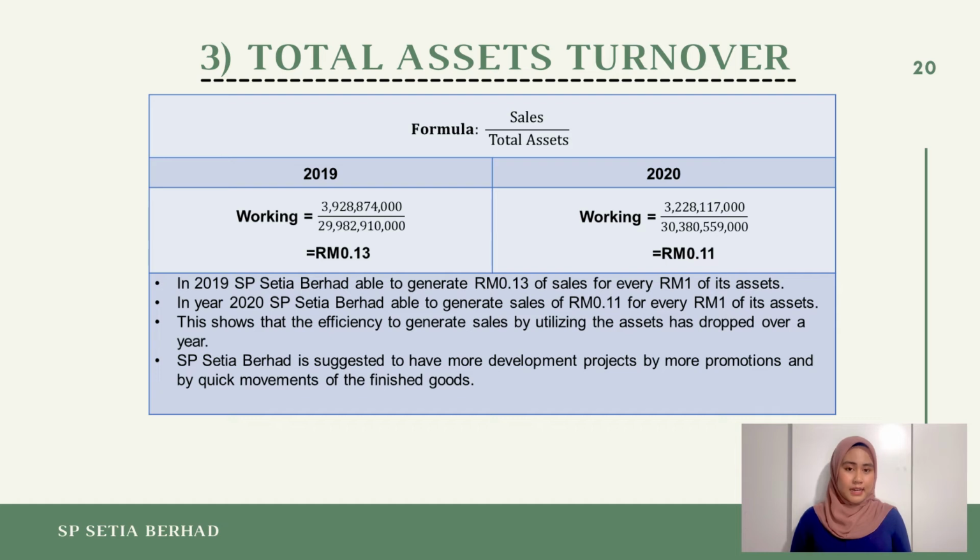As can be seen in the slide, in 2019, SP Siti Berhad was able to generate 13 cents of sales for every ringgit of its assets, while in year 2020, SP Siti Berhad was able to generate sales of 11 cents for every 1 ringgit of its assets. This shows that the efficiency to generate sales by utilizing the assets has dropped over a year. To cope with the ineffectiveness in utilizing the assets to generate sales, SP Siti Berhad is advised to increase its sales by having more development projects, by promotions, and by quick movement of the finished goods.